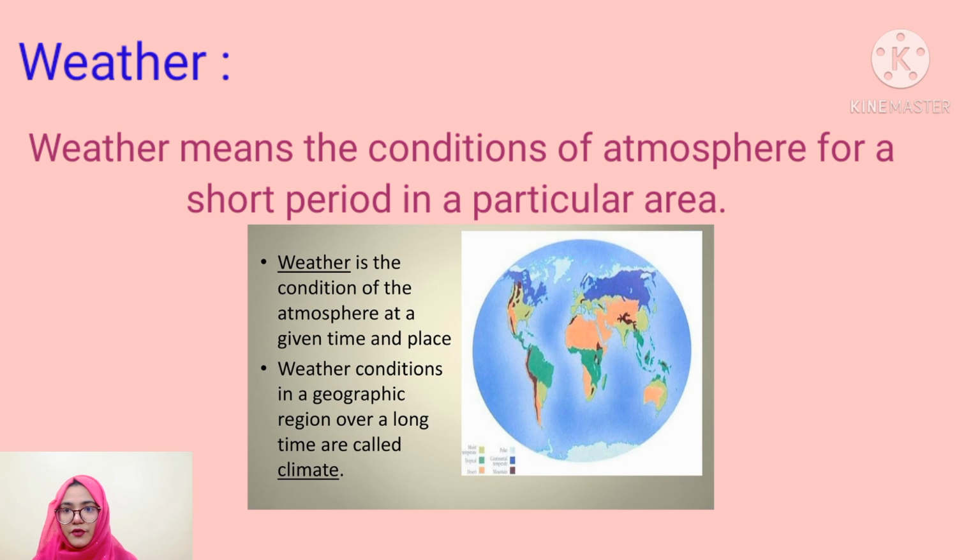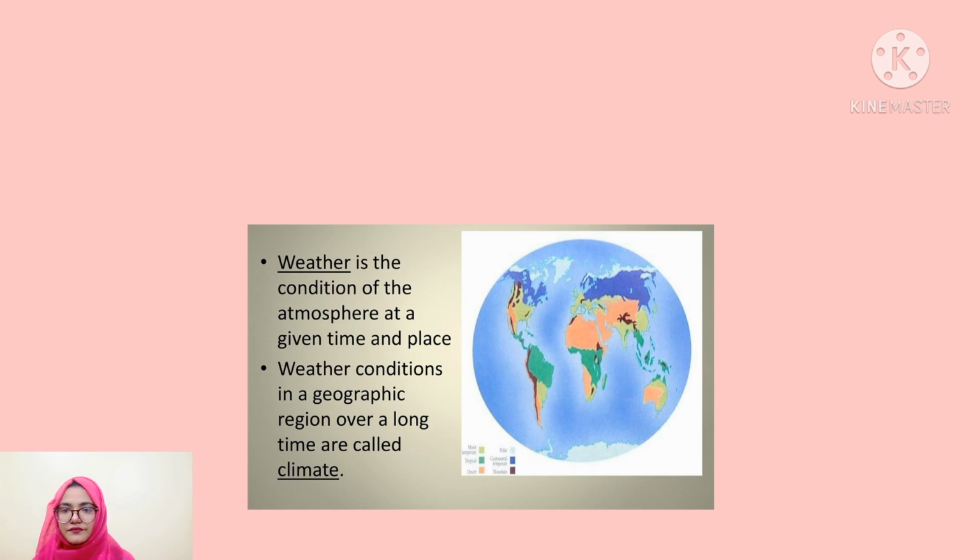So see the example. When the highest temperature was 35 degrees Celsius, it means that the day's atmosphere was hot, right? When the highest temperature was 13 degrees Celsius, it means that the day was cold. The sky was cloudy or the day was foggy. These conditions indicate weather for a short period.